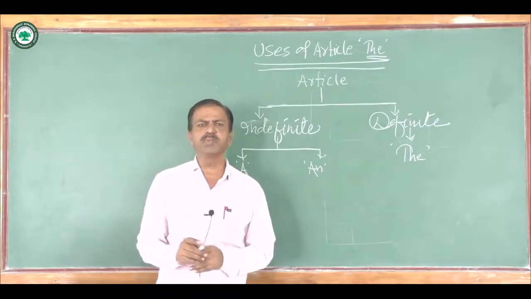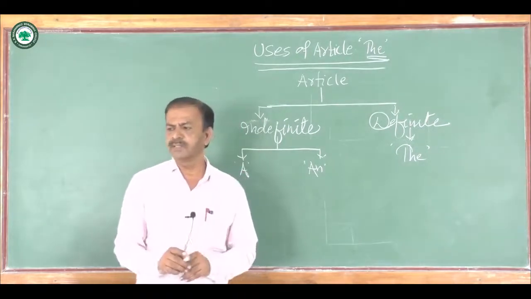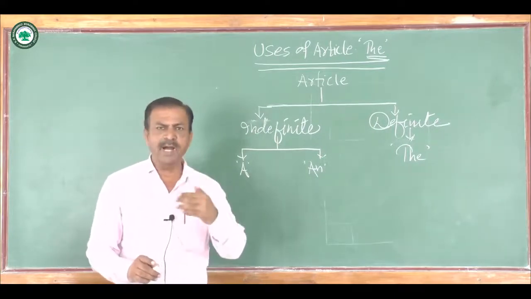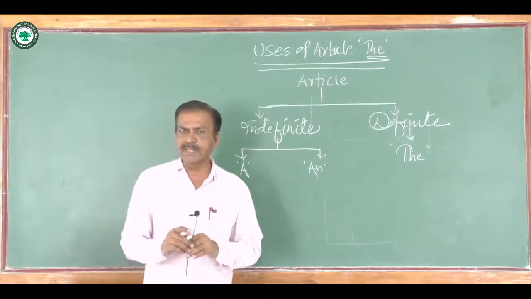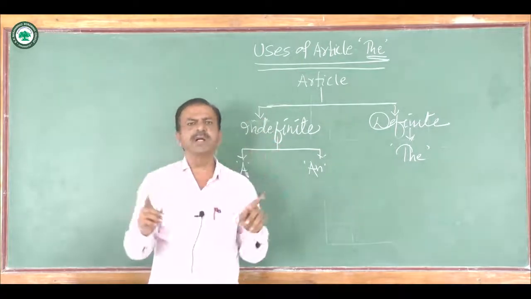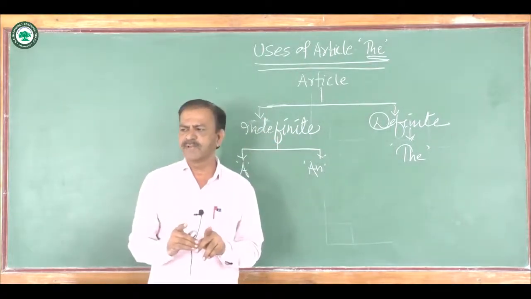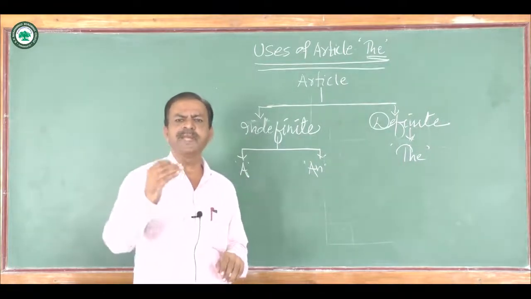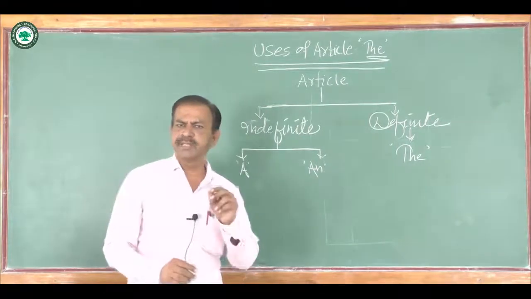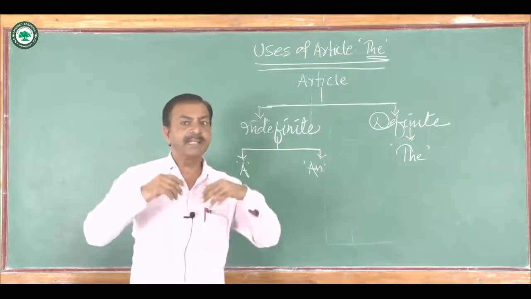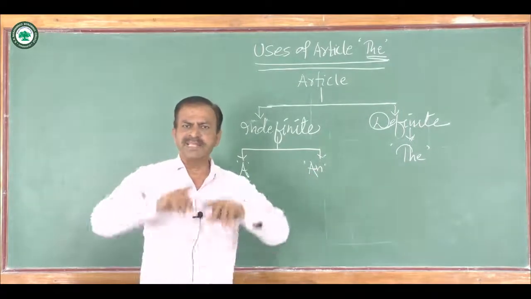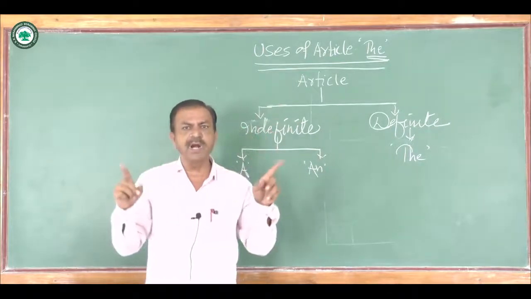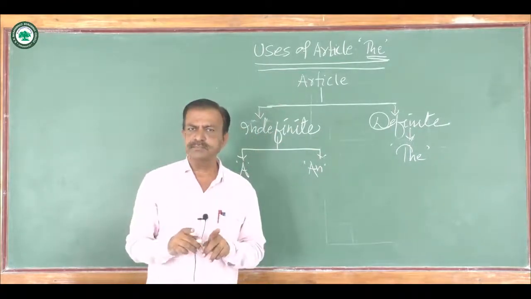The third use of article the is that the is used before the noun which represents the whole class. For example, when we say the dog is a faithful animal, here when we say the dog it means the whole class, the whole category of dog.